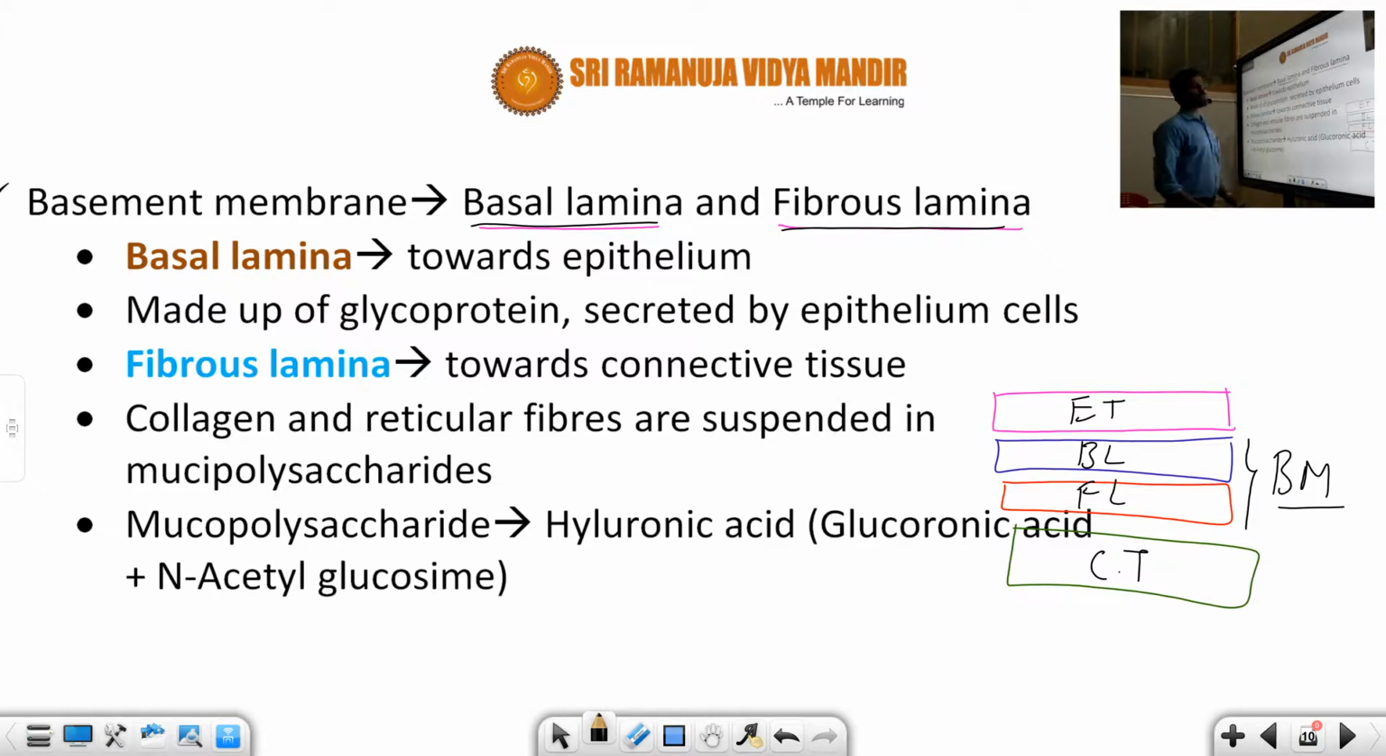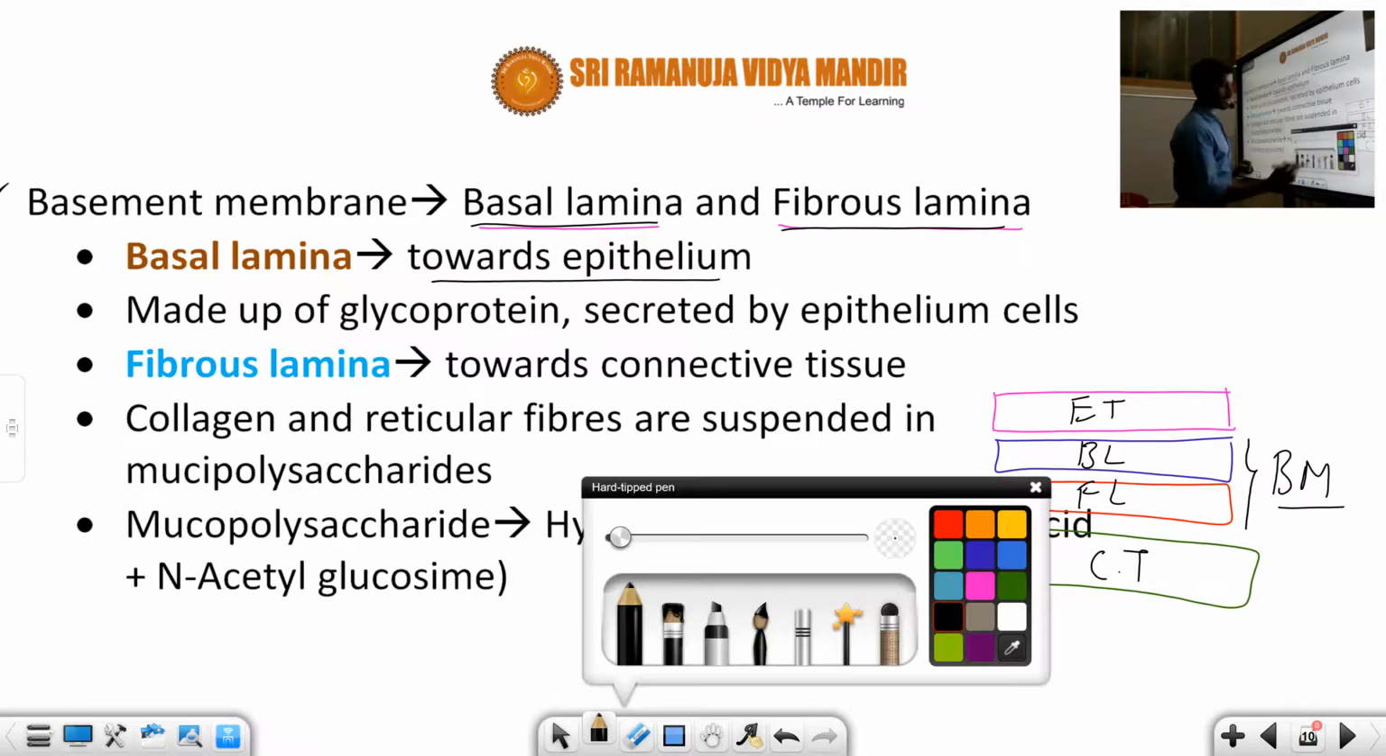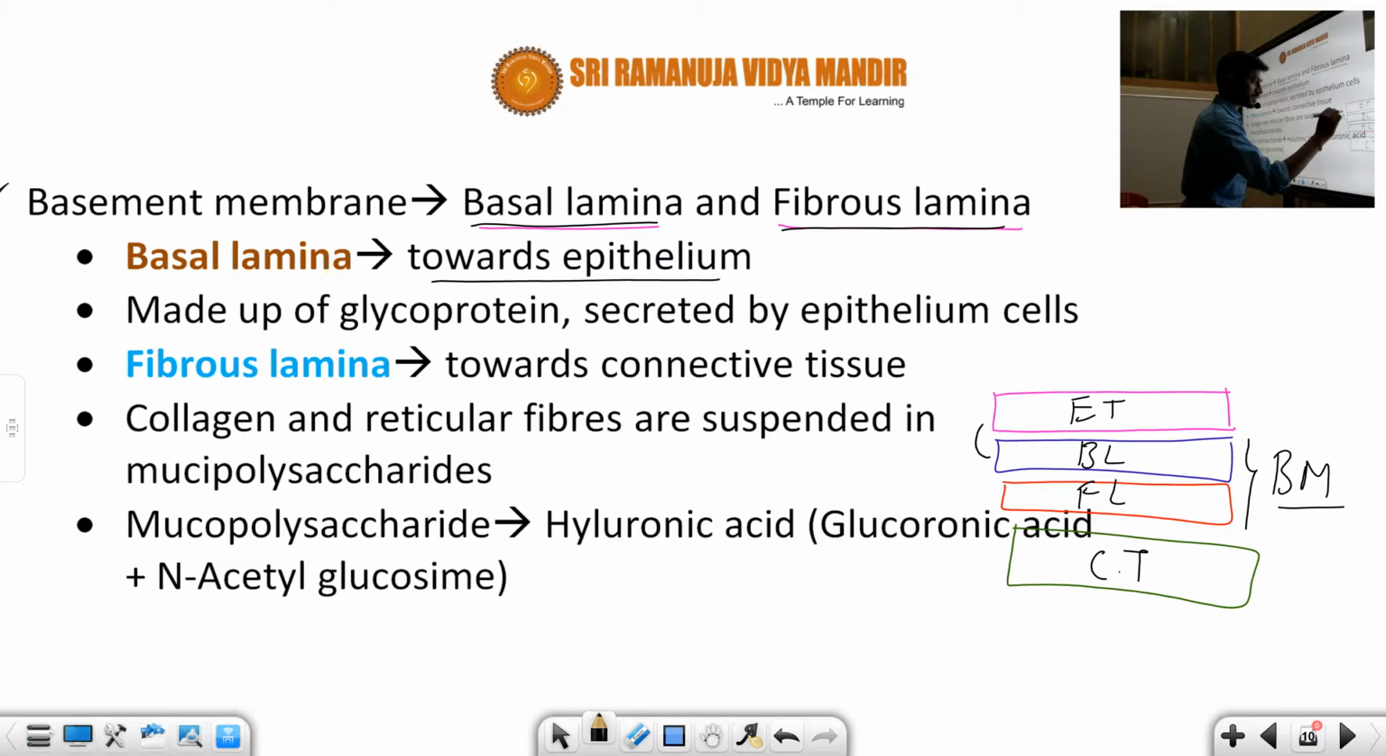Okay, so here you can see the basal lamella. The basal lamella is towards the epithelium. That means it is present towards the epithelium cells. Whereas the fibrous lamella is towards the connective tissue. CT means connective tissue, that is given here. The fibrous lamella is towards the connective tissue.